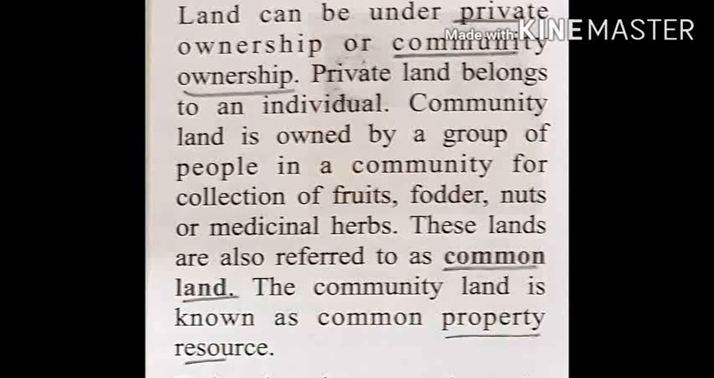As an example, traditionally Adivasis live in India and they consider land as community land. They use pasture as a resource for raising their domestic animals and to collect fodder in the tribal areas.